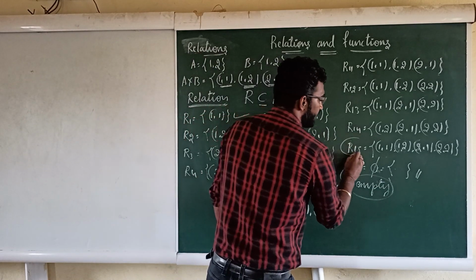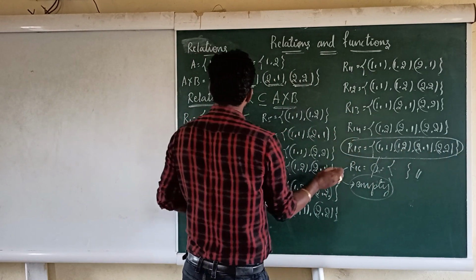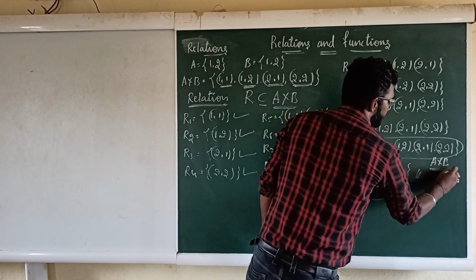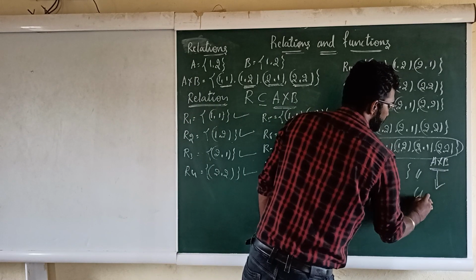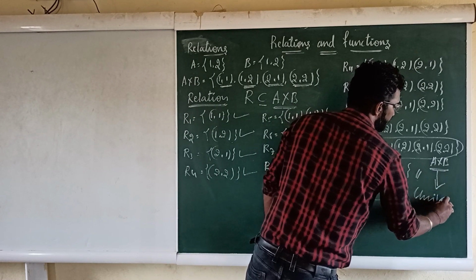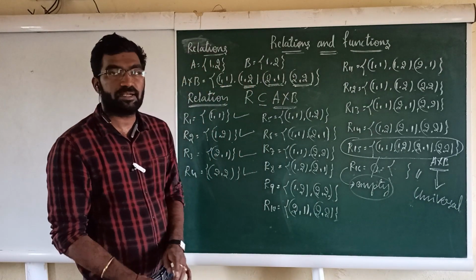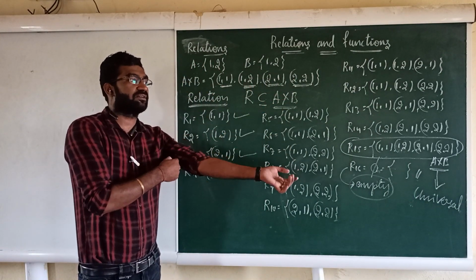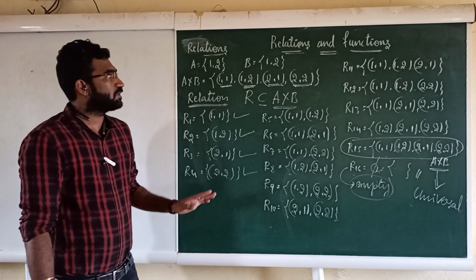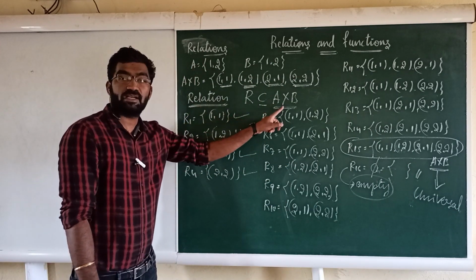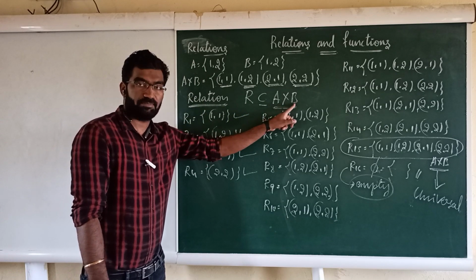This R15 you can observe is nothing but the A cross B itself, which is called the universal relation, right? So this is about the basics of the first year. So what is the definition of the relation? Relation is the subset of the Cartesian product A cross B, right?